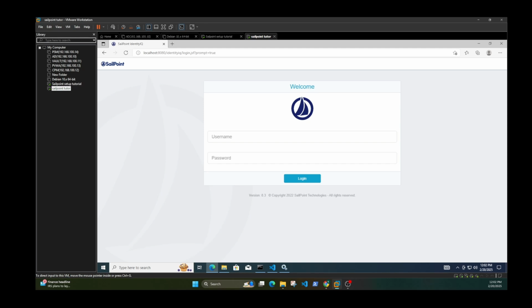I'm trying to document the steps properly, but when things don't work out, you kind of have to manipulate. But to get in now, you type in spadmin and then admin and then press enter, and it should log you in.